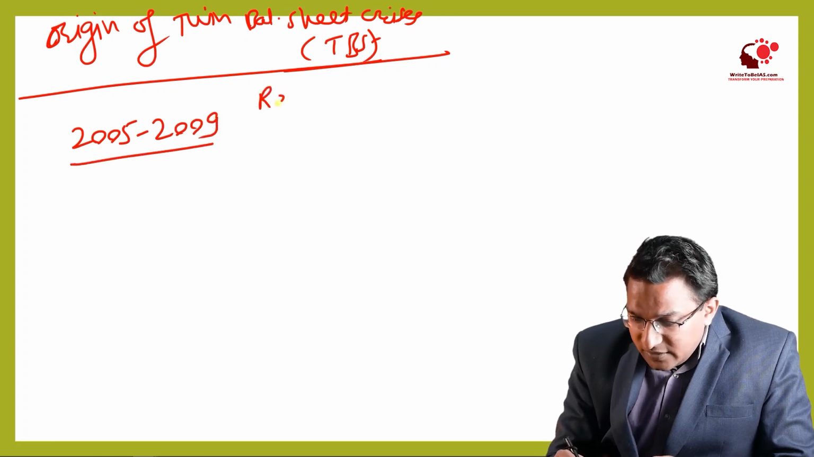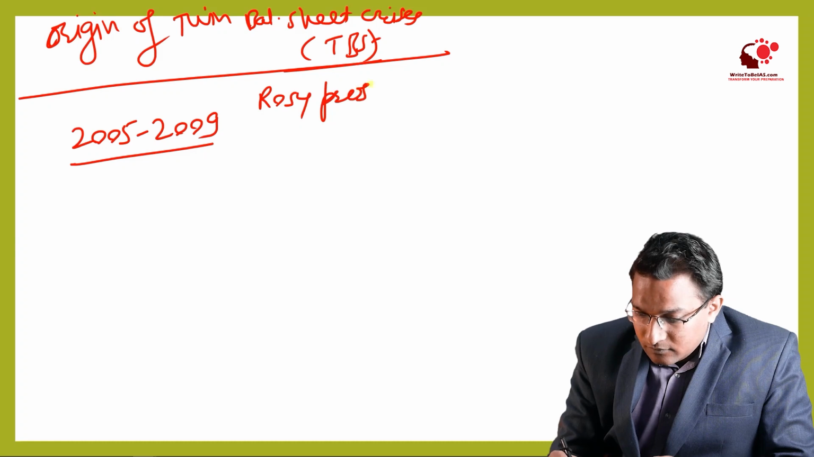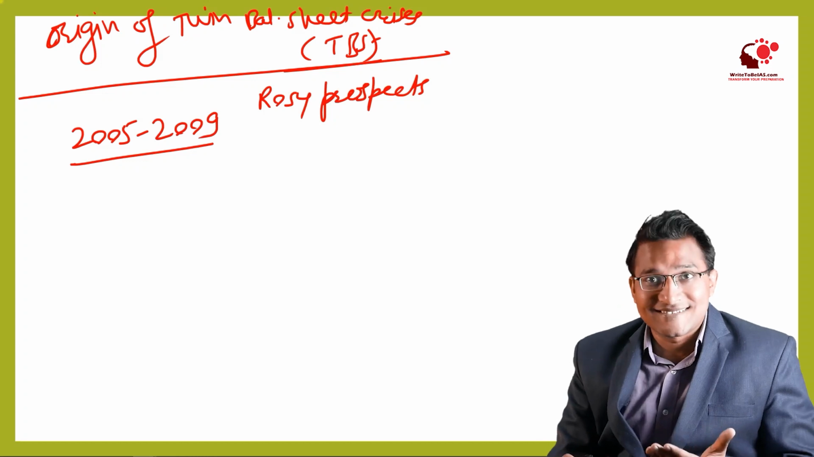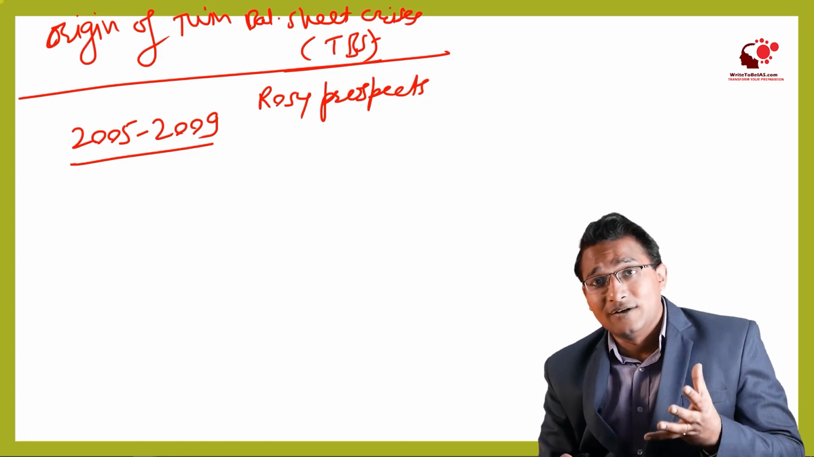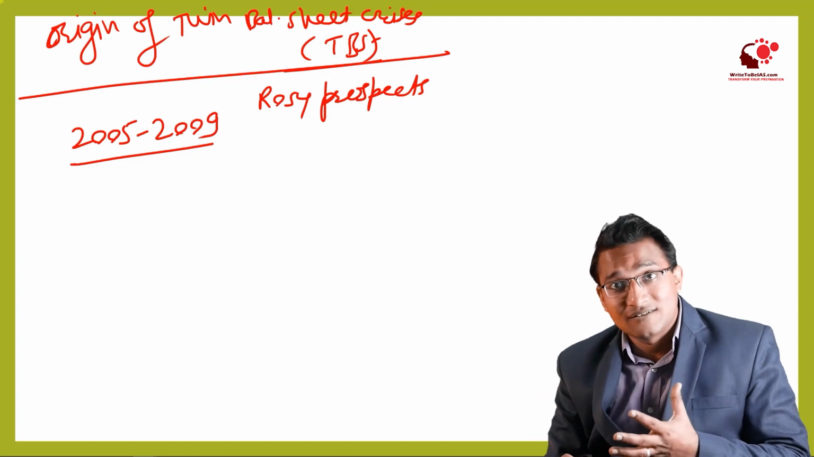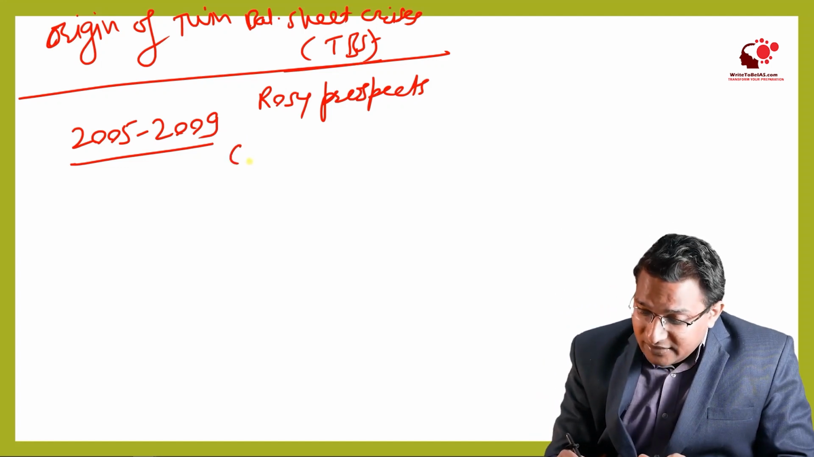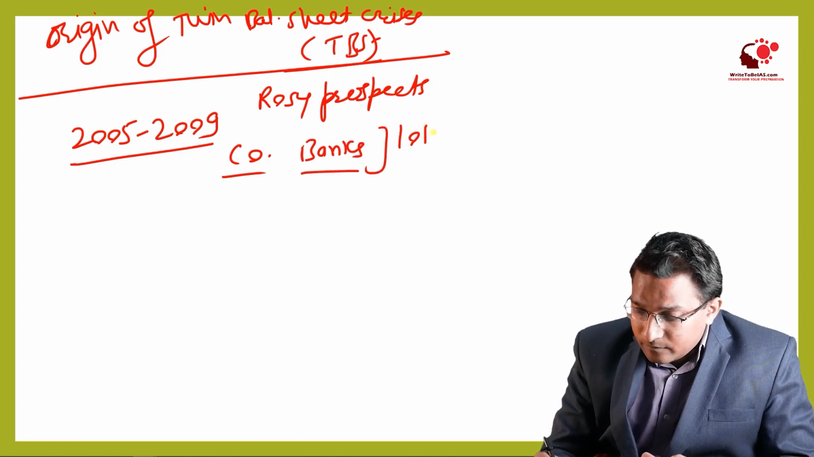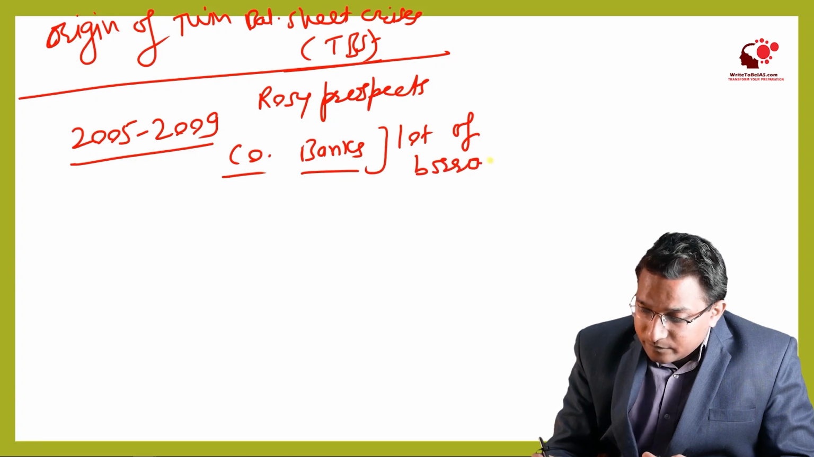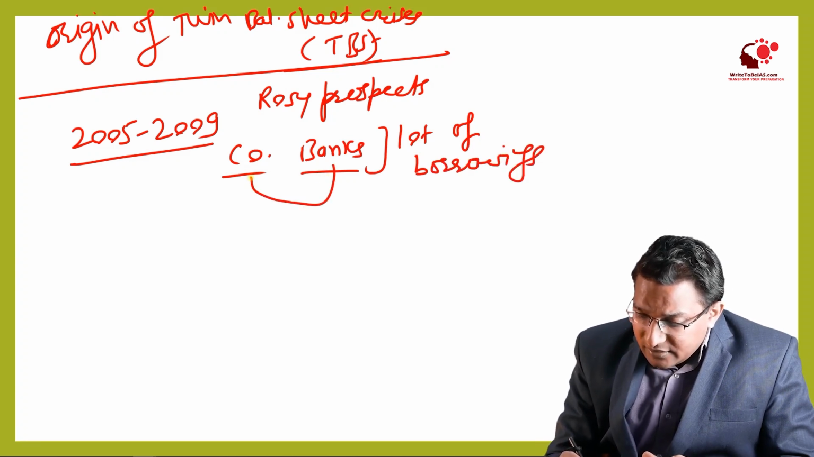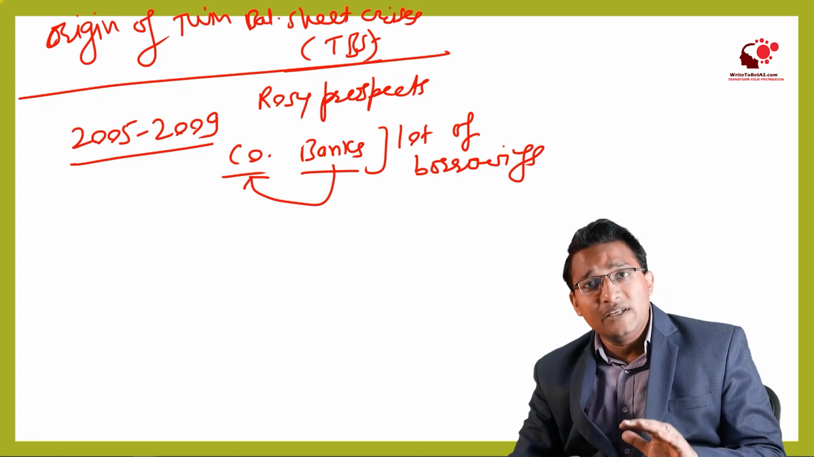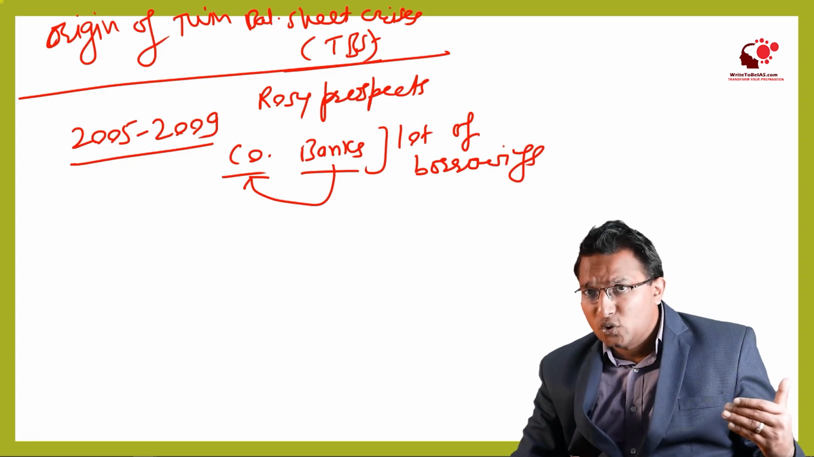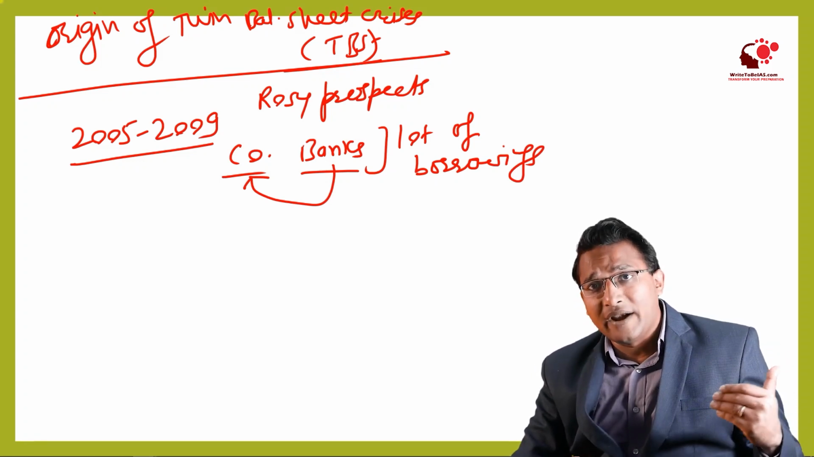So there were rosy prospects, and when the situation is good, everyone takes decisions in a fast manner. In this time, the companies as well as the banks got involved in a lot of borrowing. The banks kept giving loans to the companies, thinking that the companies would repay the loan because the economy is growing at a very good growth rate, and the companies will be earning lots of profit.